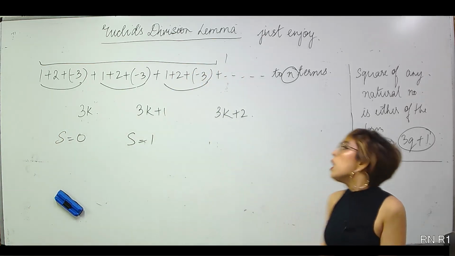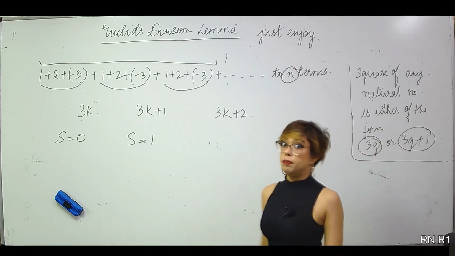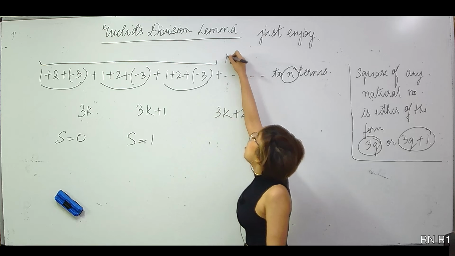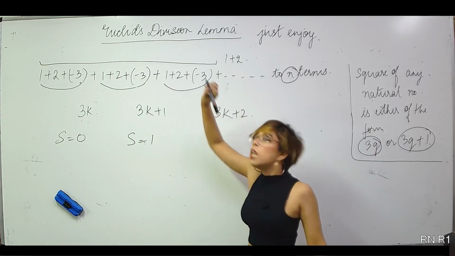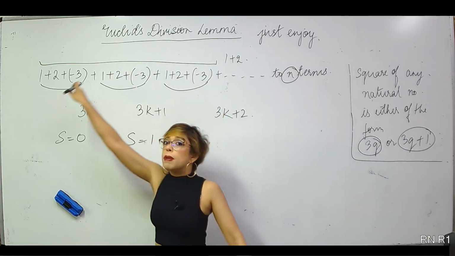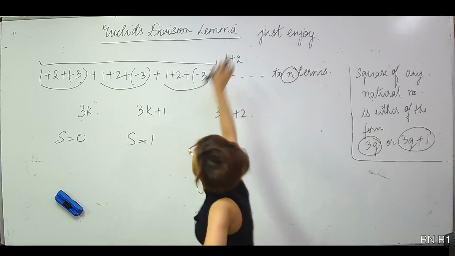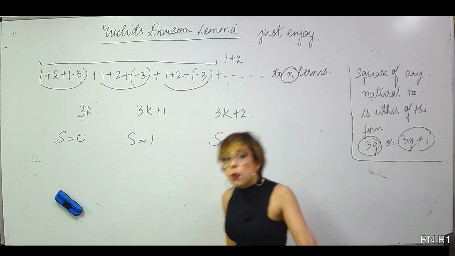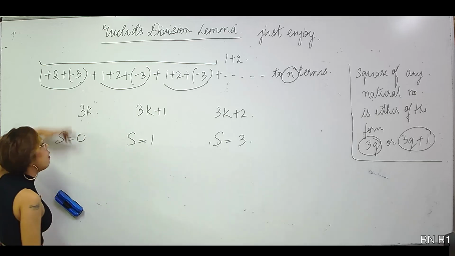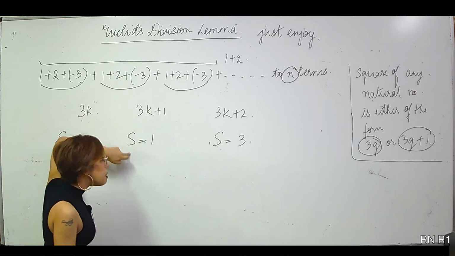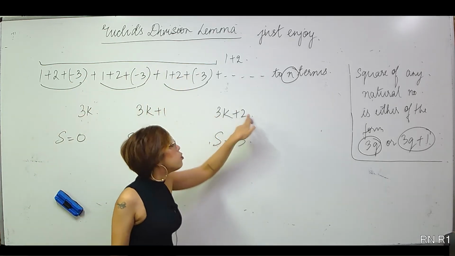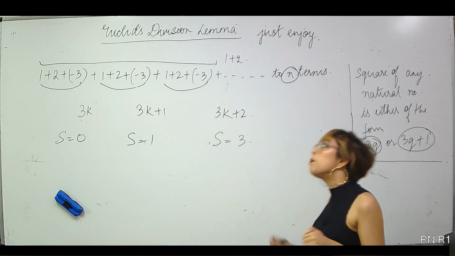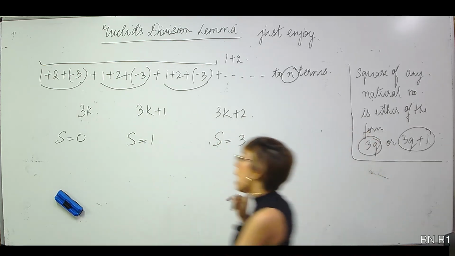Done. Now, suppose my n is 29. That means 2 terms are extra. That along with 1, I have 2. Right? Now, in the previous one, the triplets have been completed. The sum is 0. Plus 1 plus 2. That means the sum is 3. So, when n is 3k, sum is 0. When n is of the form 3k plus 1, sum is 1. When n is of the form 3k plus 2, sum is 3. So, again, you have divided the problem into 3 parts. Again, I will point that thing out.